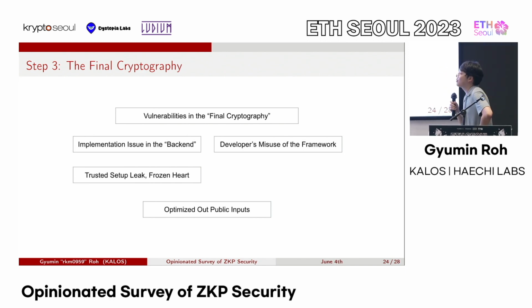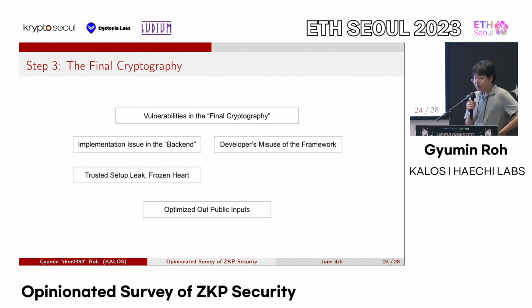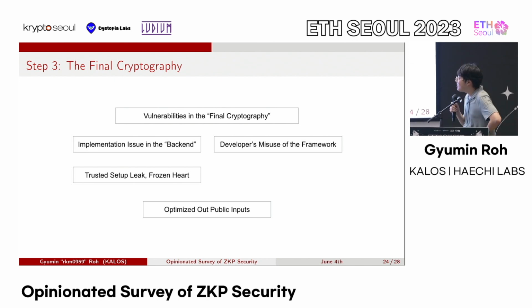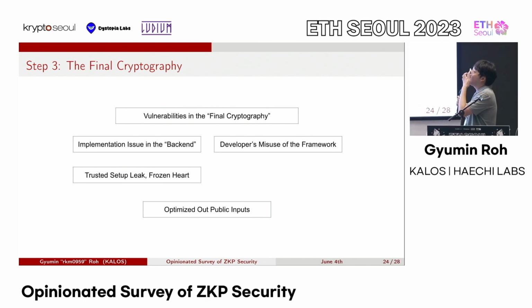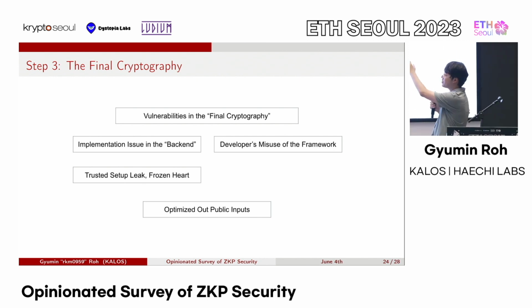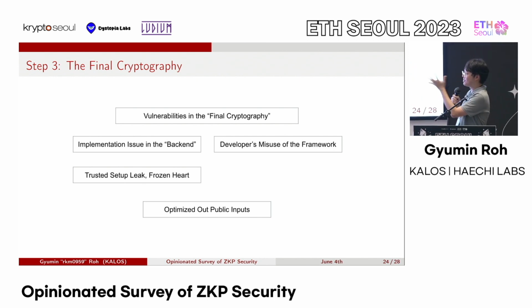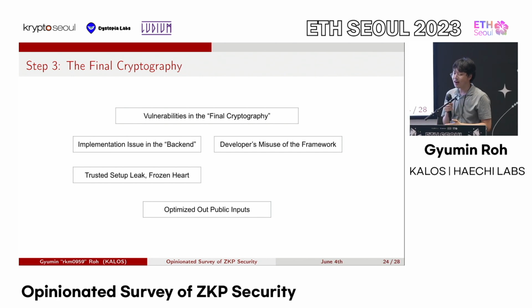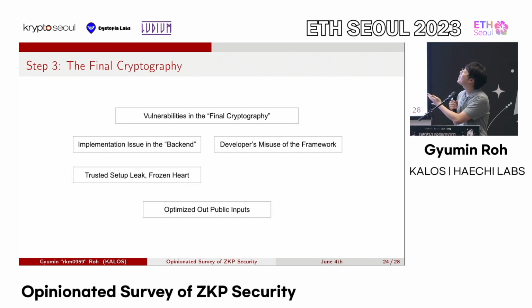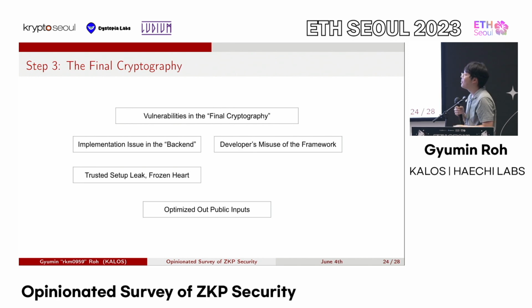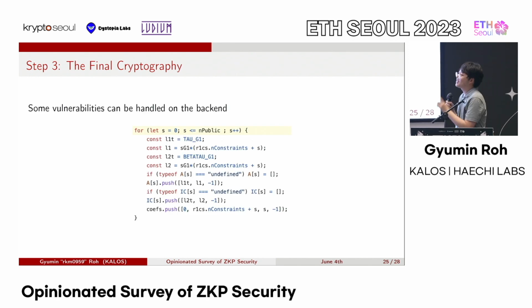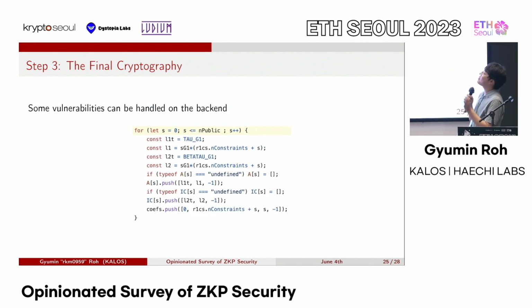This is dealing with Groth16. And the reason that this is in between these two things is that this vulnerability class can be handled on the backend, but also can be handled on the developer side. So, for example, this optimized out public inputs thing can be handled on the backend.